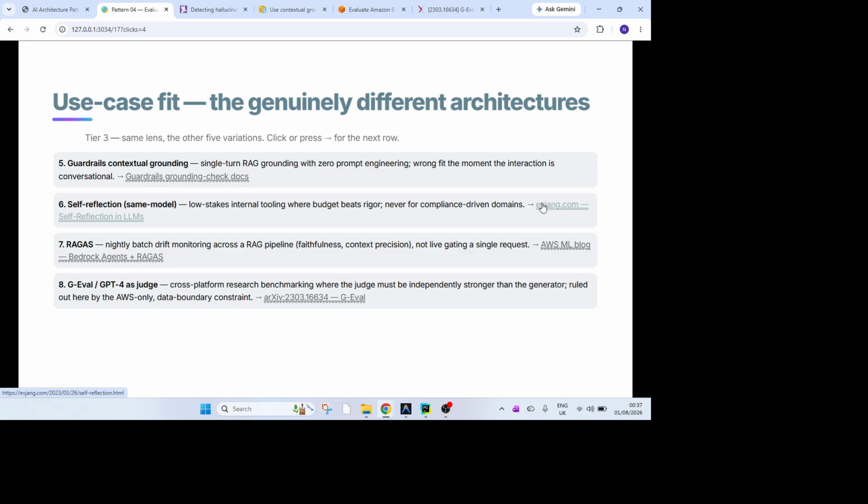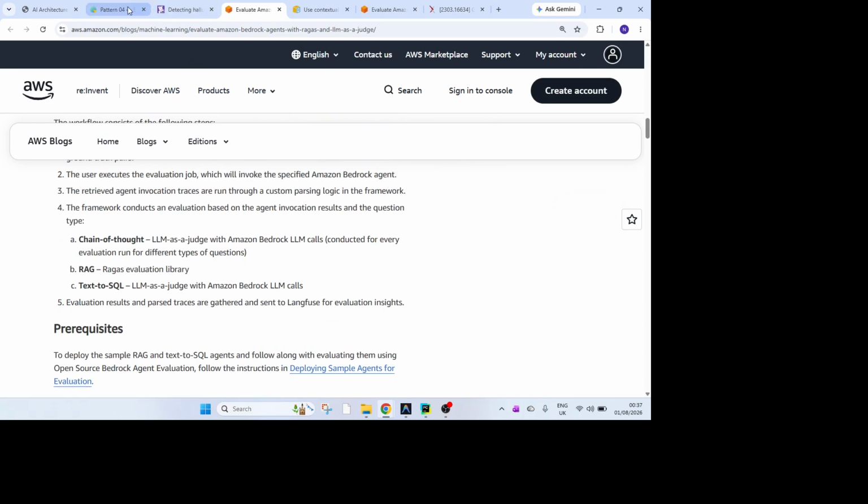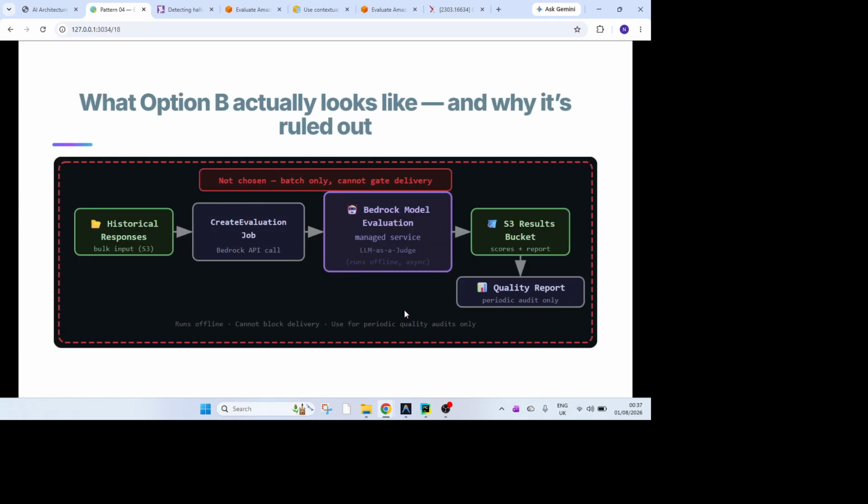And this is quite a good one. I would recommend you to go through this Ragas also, which has been explained very nicely. How does it work? Then G-Eval is there, which you can go through. Human in the loop we already covered.